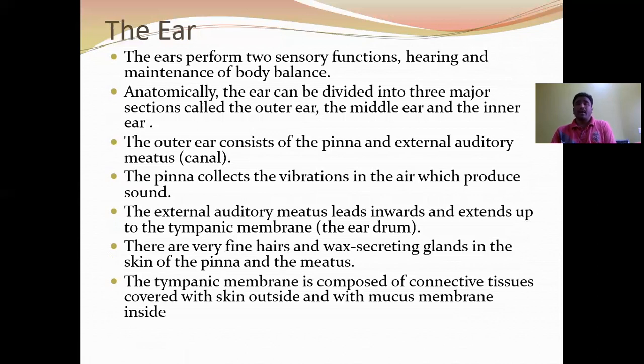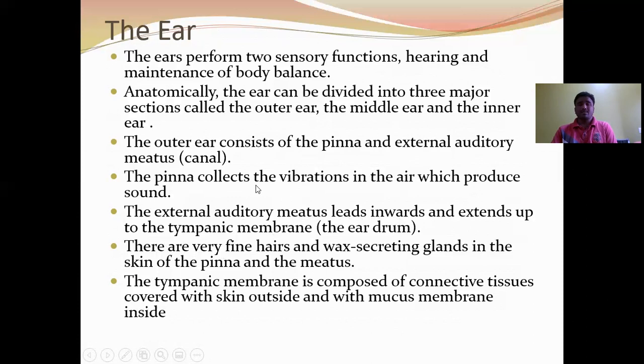This is about the eye. Let us see the ear. The ear performs two sensory functions: hearing and maintenance of body balance. Anatomically, the ear can be divided into three major sections called outer ear, middle ear, and inner ear. The outer ear consists of the pinna and external auditory meatus. The pinna collects the vibrations in the air which produce the sound. The external auditory meatus leads inwards and extends up to the tympanic membrane or eardrum.